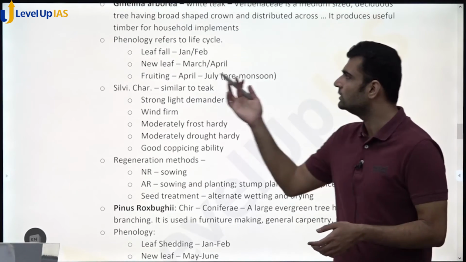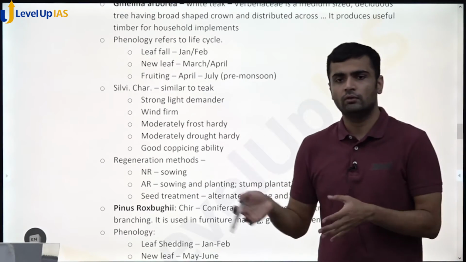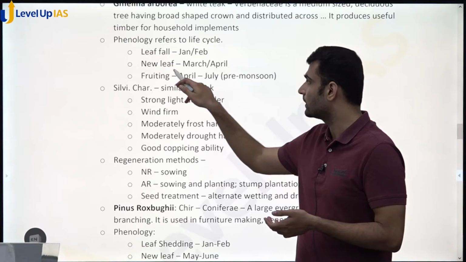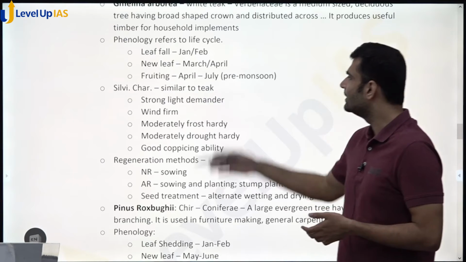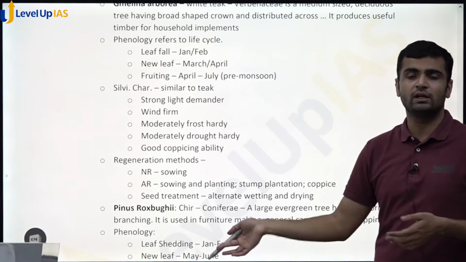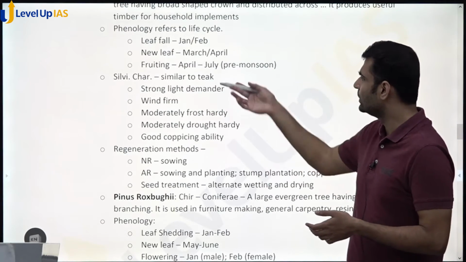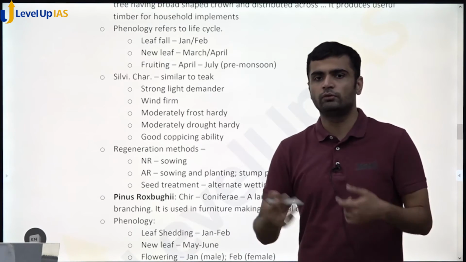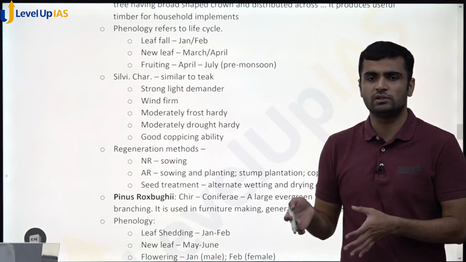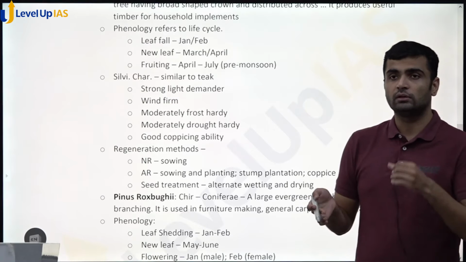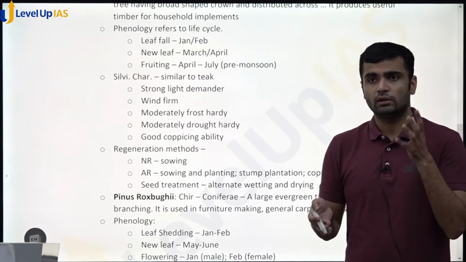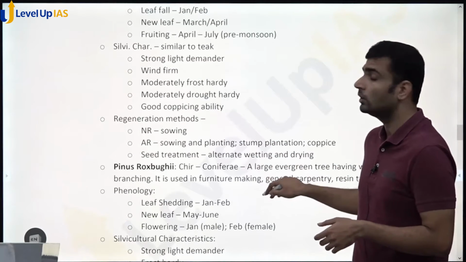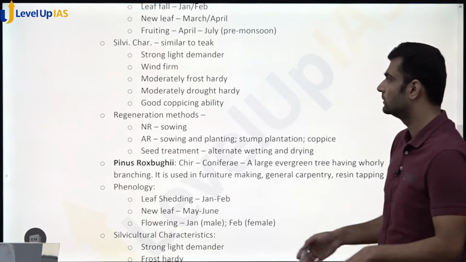Now phenology, you can say that phenology refers to the life cycle of the plant, and it involves when does leaf fall happen, when does new leaf come, and when does flowering and fruiting happen. So this is factual information. You can get it from any book. In general, fruiting will happen just before moisture. So for white teak, it would be before monsoons. And for species in the snow-clad region, it would be before snowfall, or just before summer, before melting of snowfall rather.